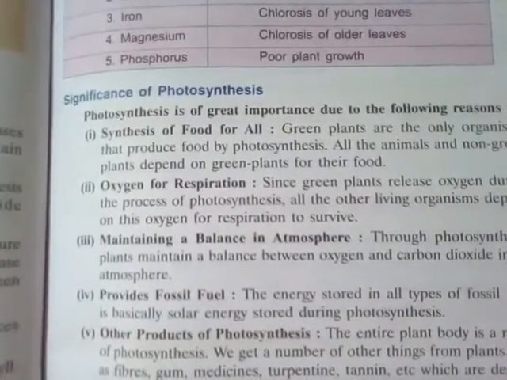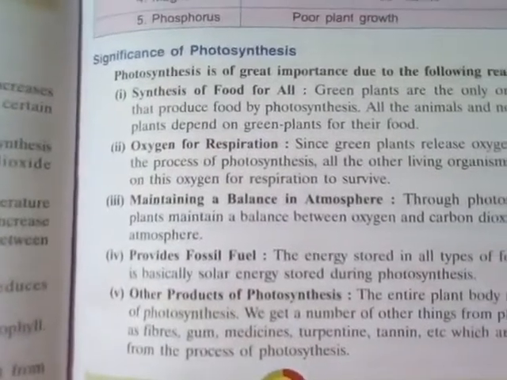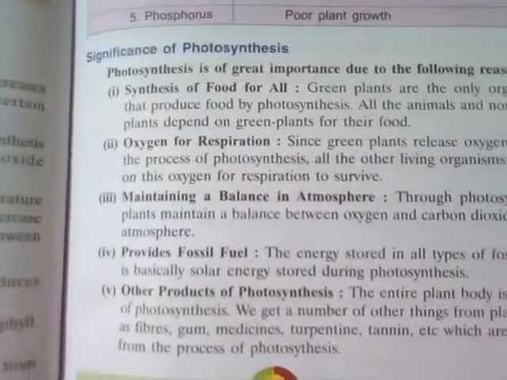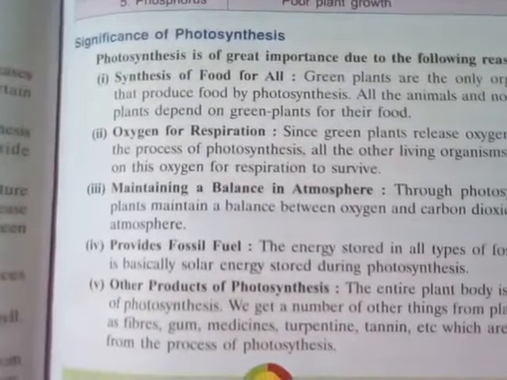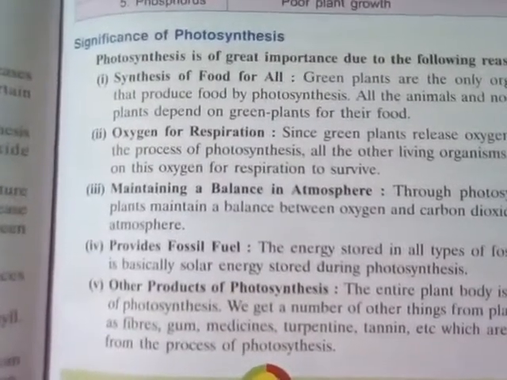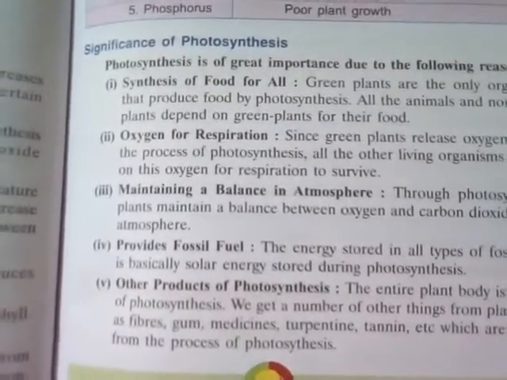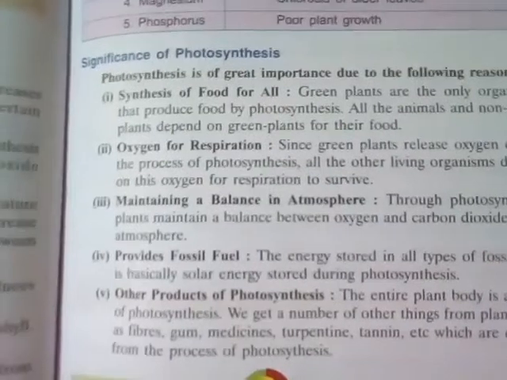Number two, oxygen for respiration. At the very beginning we discussed the photosynthesis process as well as respiration. Both are mandatory for the survival of any kind of plant as well as animal in this whole universe.